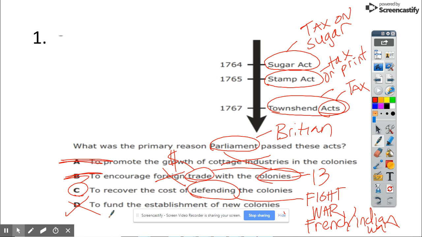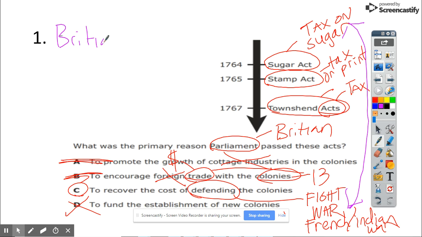So I recheck my C to go, did Britain in fact, so here's my tie-in, which is crucial. This is how I annotate and explain to my teacher where I got my answer. Did Britain in fact impose taxes because of the war? Are these directly linked? And the answer is yes.